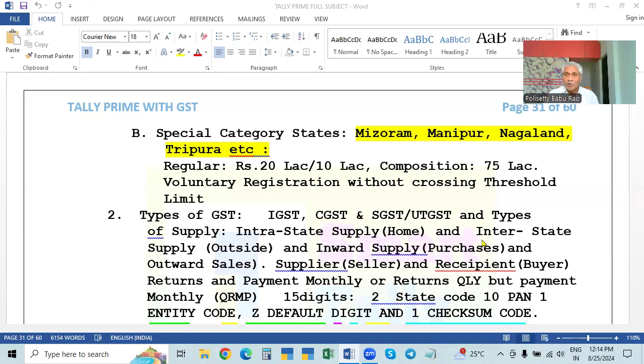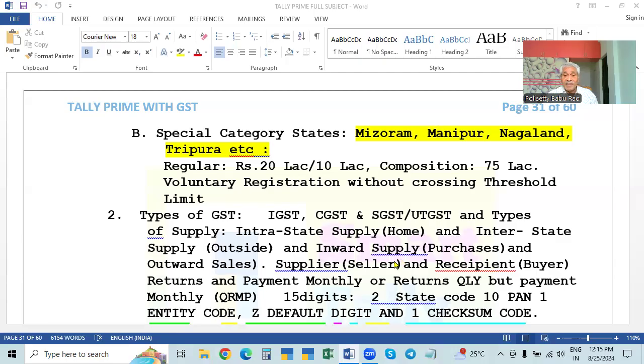And when we are purchasing, the goods are coming to us, the goods are coming in, that is called inward supply. Inward supply is also called input. Inward supply means purchase. Output means outward supply, going out. It is also called sale of goods.